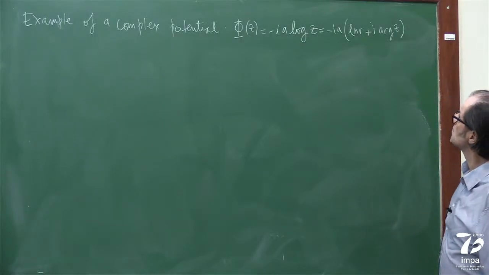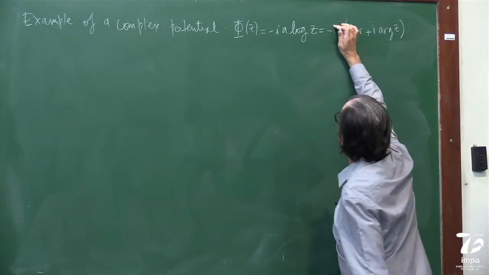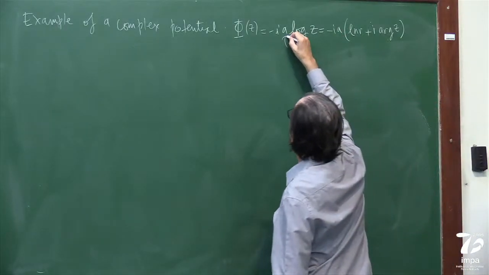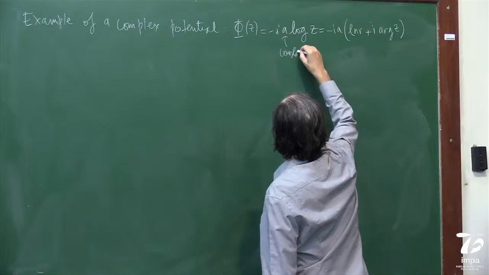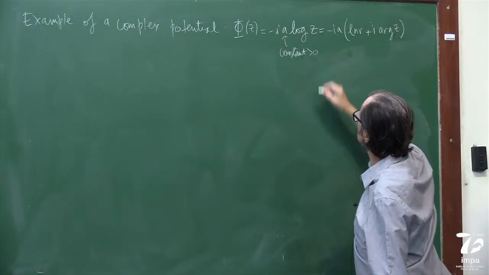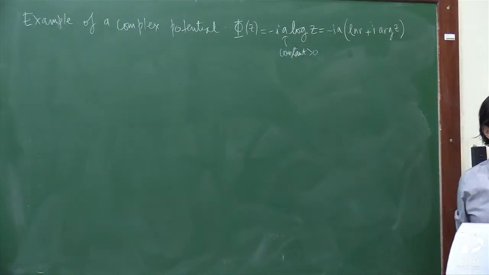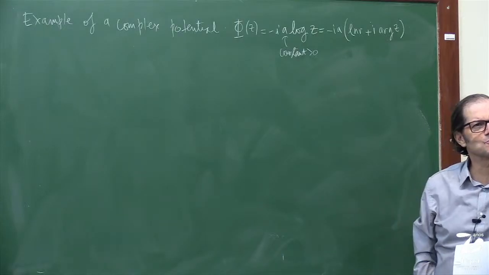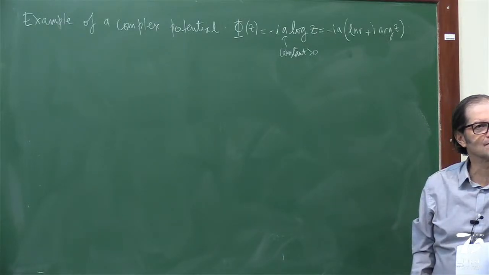So this is iA. A is a constant. Let's think of it as a positive constant. And look how things start connecting. Do you see a connection with PDEs here?